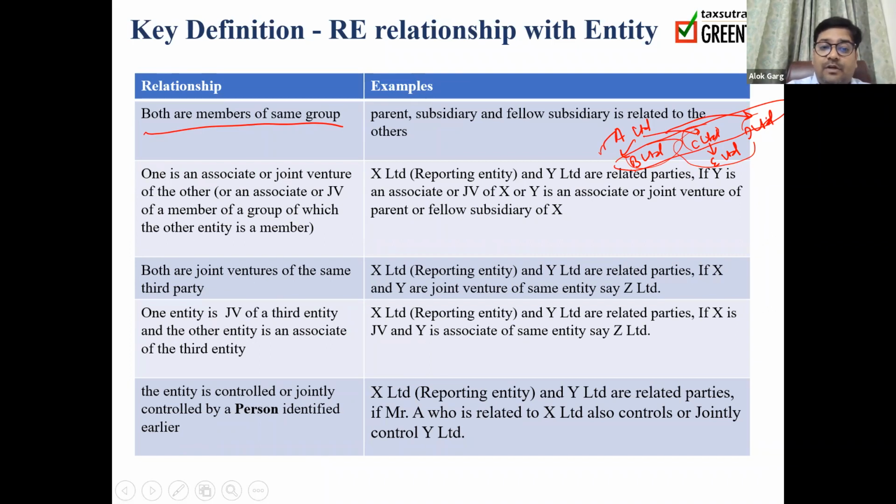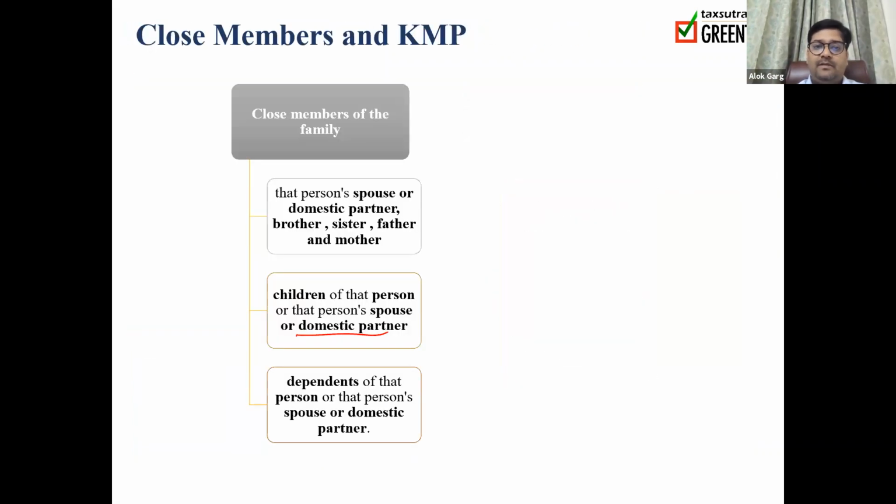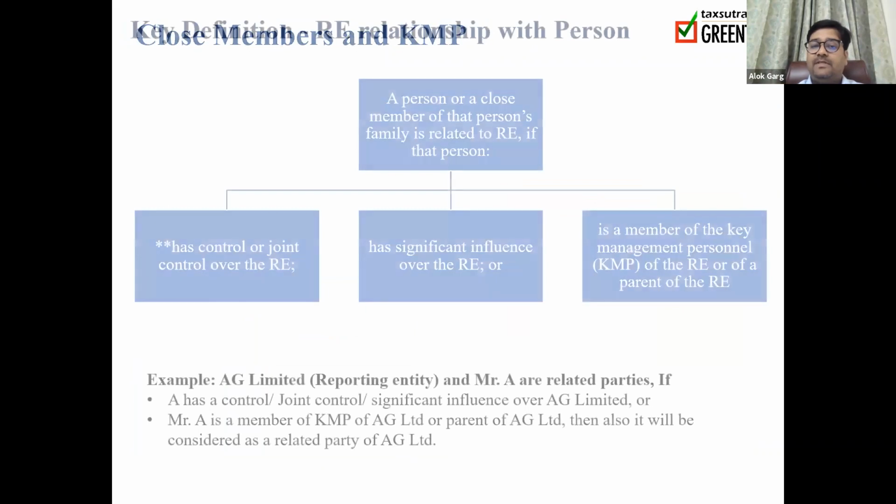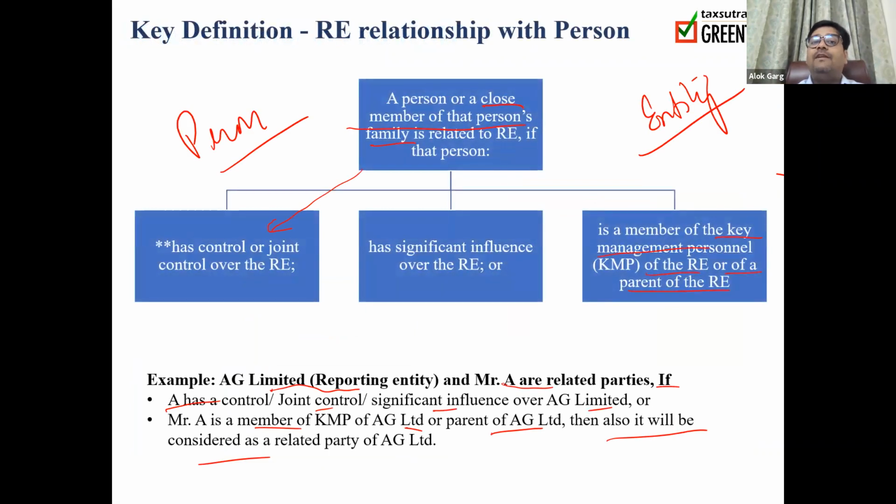We have discussed what is the meaning of person. We have discussed who is a person. You remember we have discussed the meaning of person. You remember who is a person? A person or a close member of that person's family. A person or a relative is related when that person is controlling or jointly controlling. The person has significant influence. The person is a member of KMP of the reporting entity, or of the parent of the reporting entity.